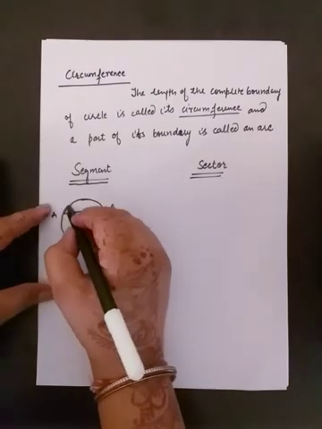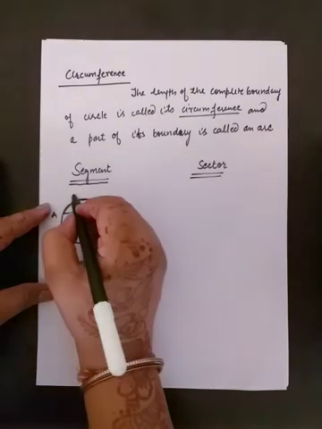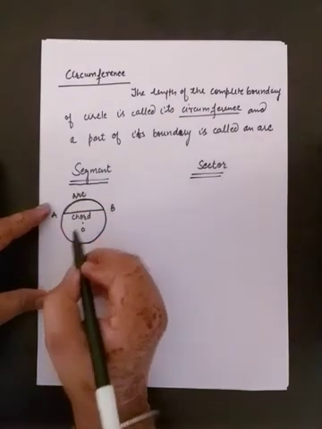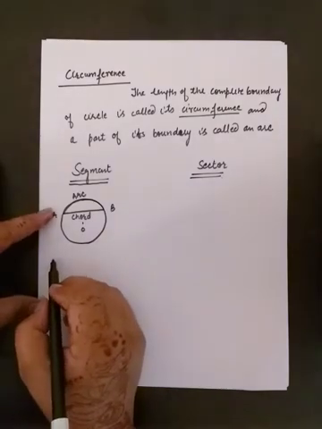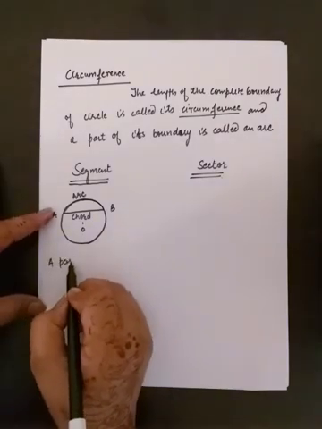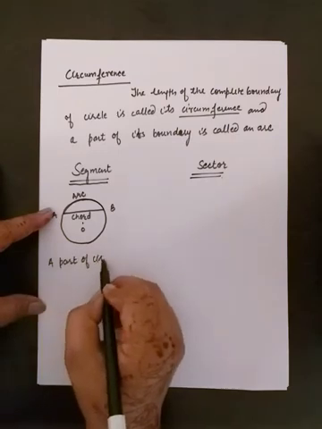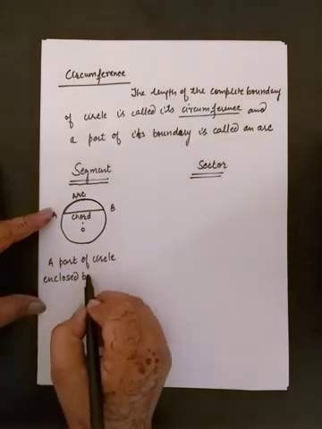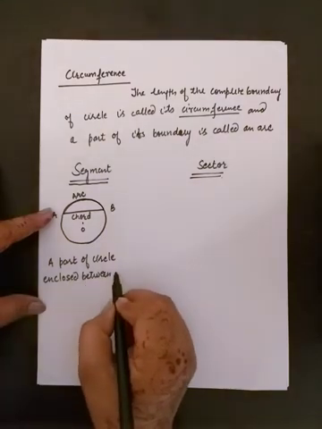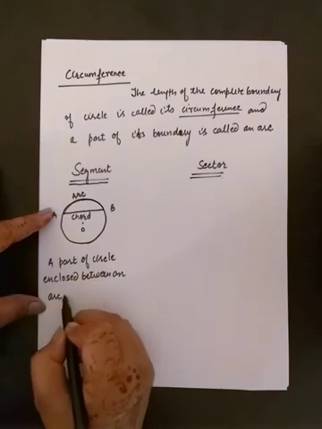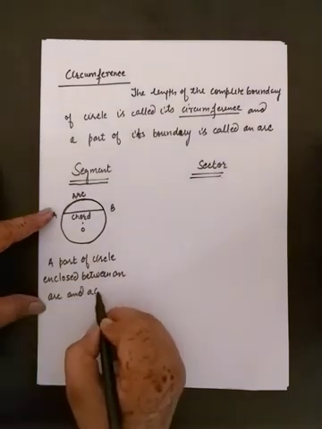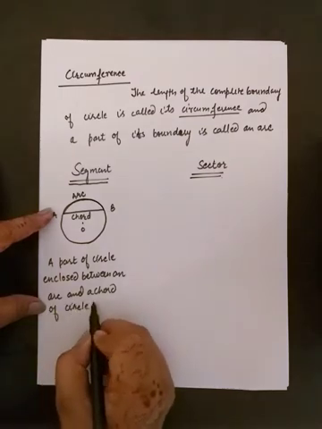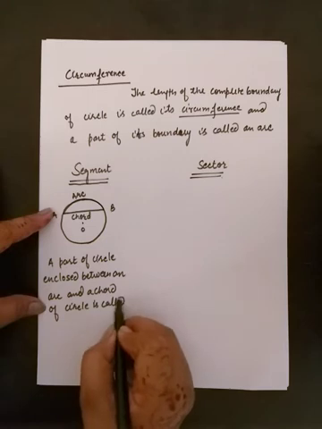So we can say that this is an arc and this is chord. A part of circle enclosed between an arc and a chord of circle is called segment.